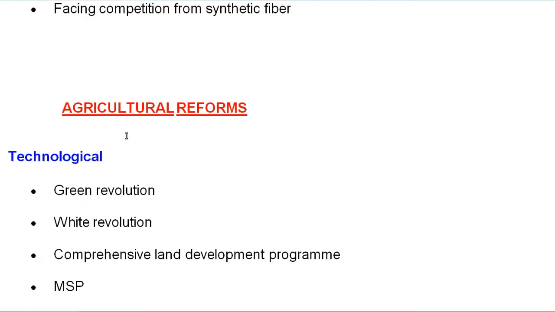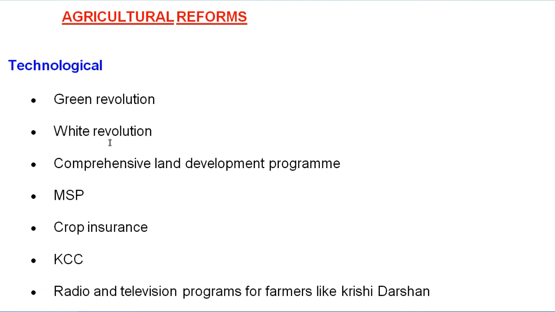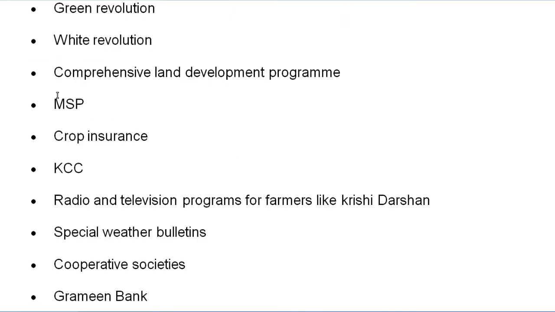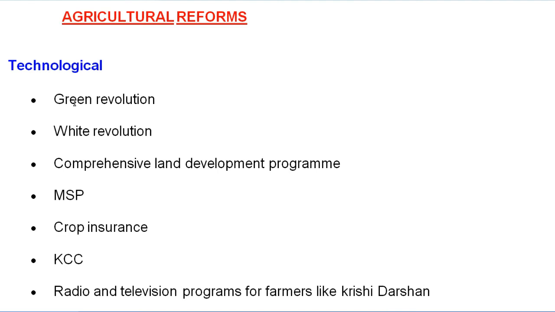Now come to the agricultural reforms. First of all, I am going to divide these agricultural reforms into 2 parts. Some reforms have been done in the technological field as well as in the institutional way. Let's start with the green revolution, as we very well know, it is the modern method of farming.